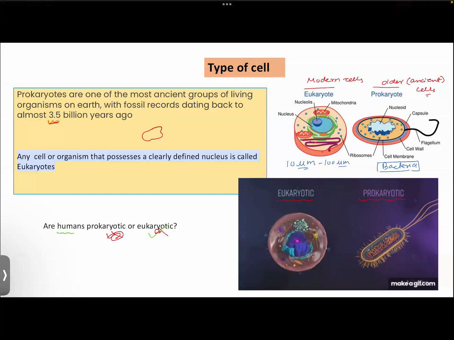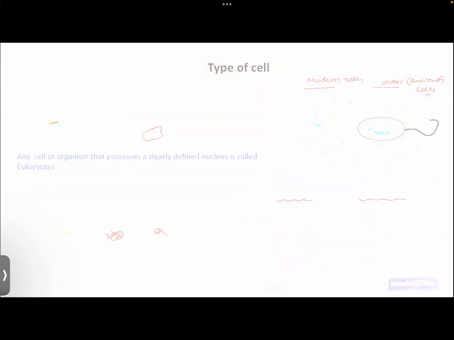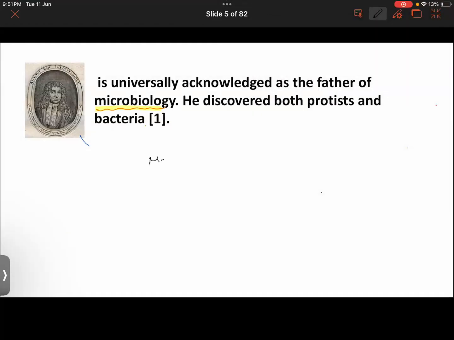These are the major groups of microorganisms, which can also be called microbes. So if it's written as microbes, don't get confused. The first is bacteria.